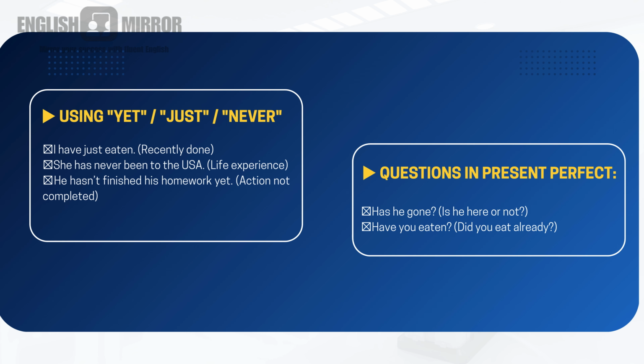Now we'll be looking into some usages, that is using yet, just, never, where we should use all these things. Okay, let's see with examples. I have just eaten, recently done.